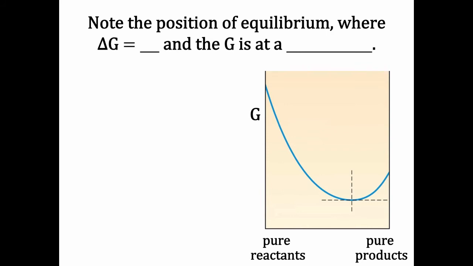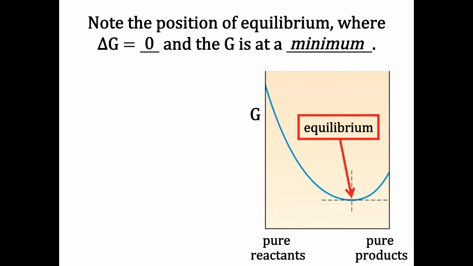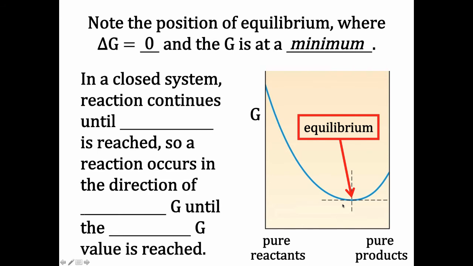So here are some a little more precise examples. We have a Gibbs free energy curve for the reaction from reactants to products here, and note that the position of equilibrium is the low point of Gibbs free energy. That's where delta G is 0 and where G is a minimum. So those of you who are familiar with derivatives and tangents, here we have a tangent line that has a slope of 0, and this is the low point on our curve.